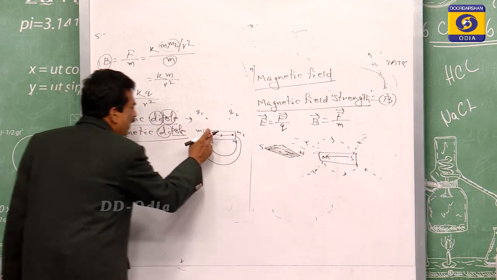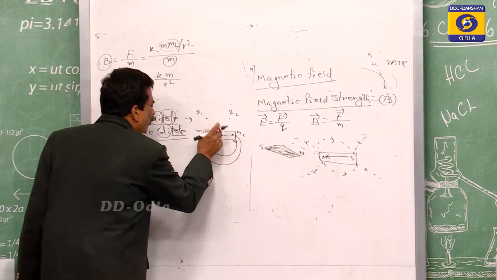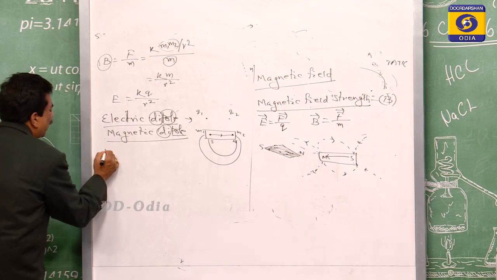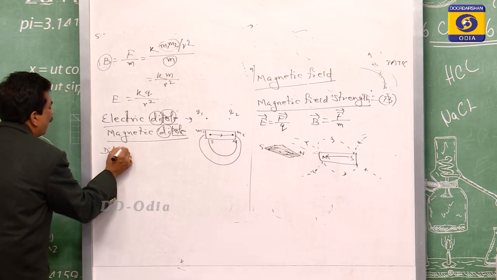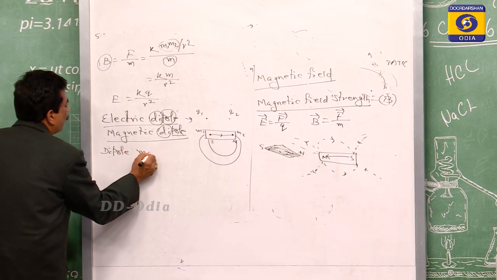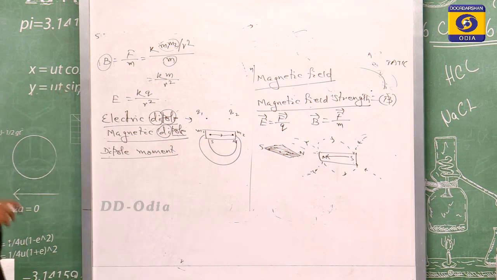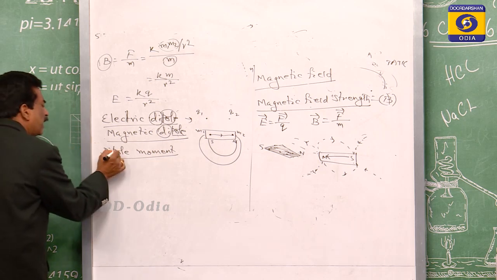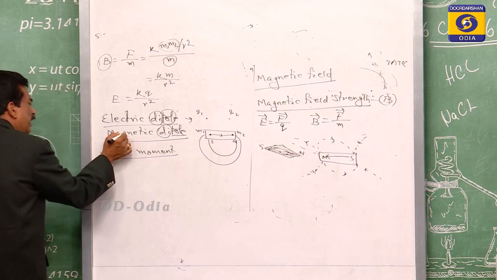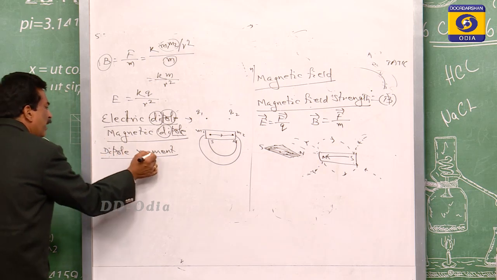Means inside the dipole there will be some field, and that is known as the dipole moment. For the electric field, this is the electric dipole moment. For the magnetic one, that is the magnetic dipole moment.